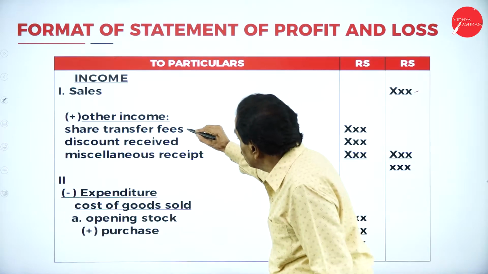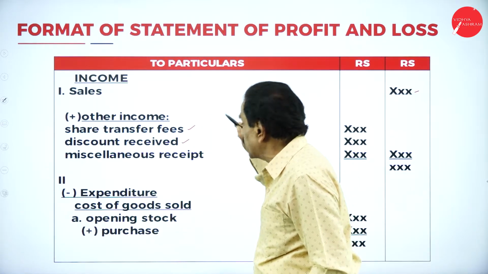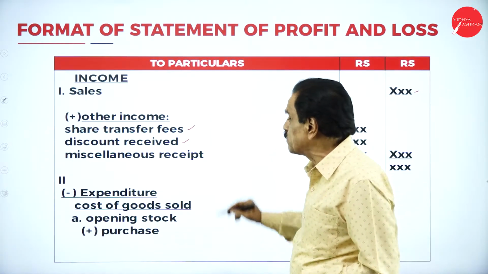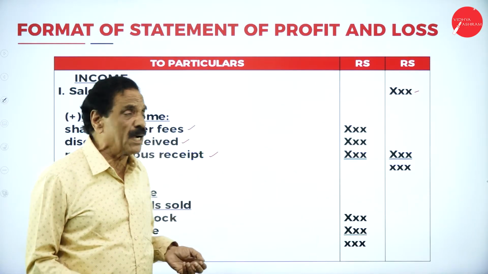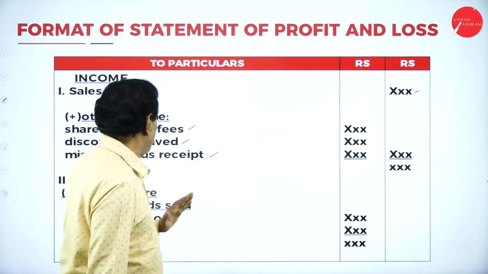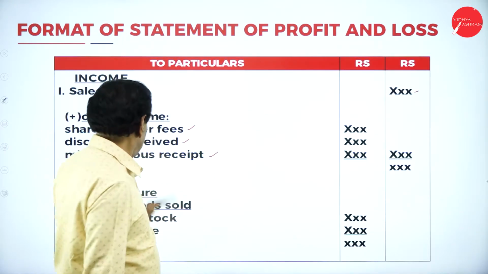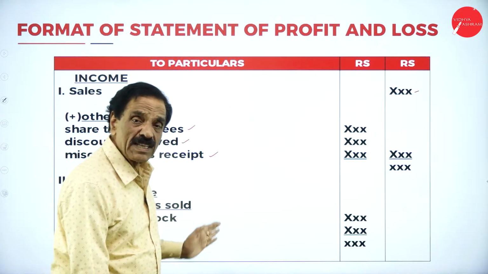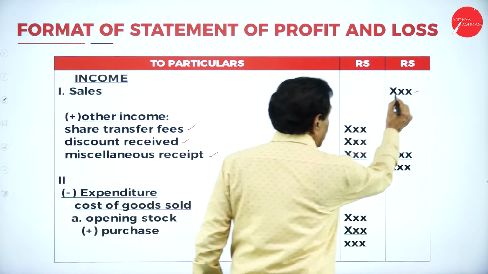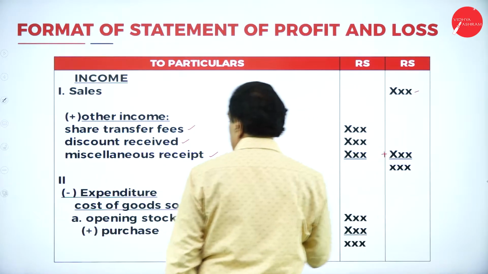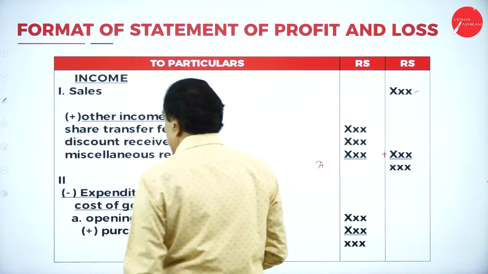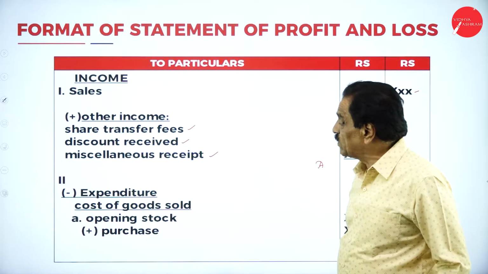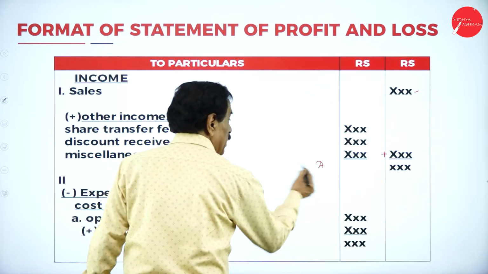Share transfer fees is income, discount received or commission received is income, miscellaneous receipts are income. I give some examples; more items can come, such as share transfer fees, discount received, miscellaneous receipts. Add all these together, and this will come as the total. Then we will come to expenditure. This is the total receipt.